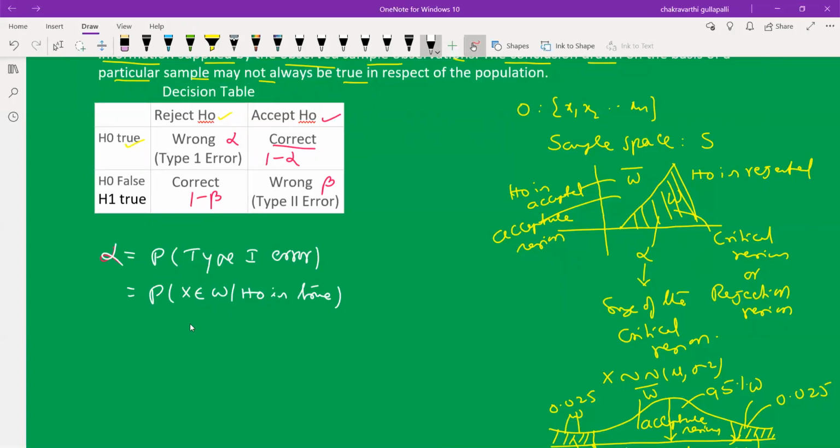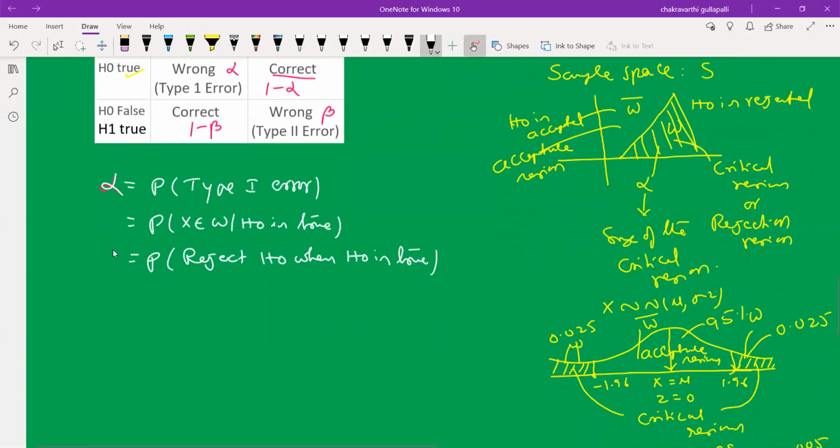This is another notation of alpha. In sentence format: the probability of rejecting H0 when H0 is true. This is a direct question for the nationwide regional examination.